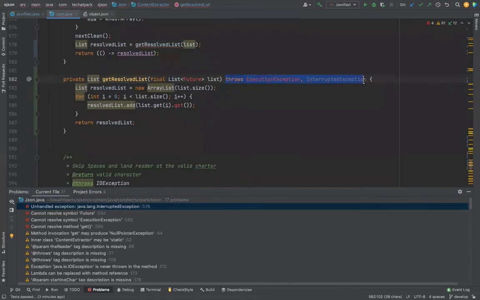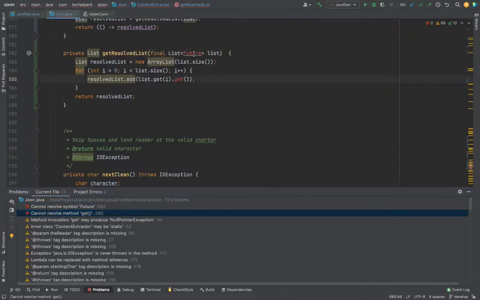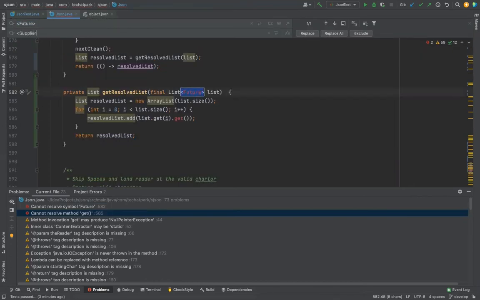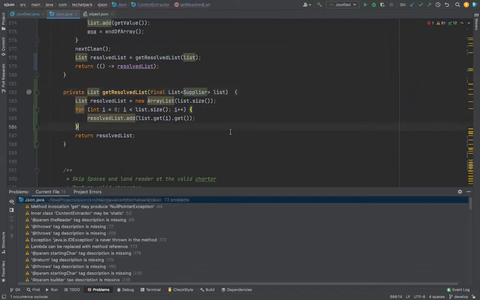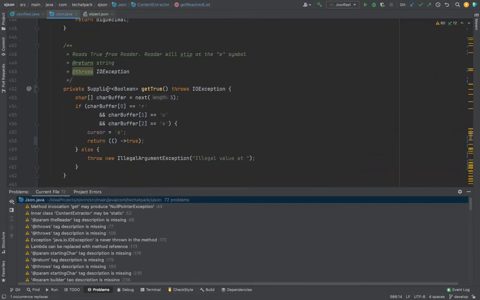I can remove this. Okay, this is future. We'll say supplier. Replace all. Okay, I removed it. No compilation error, nothing.